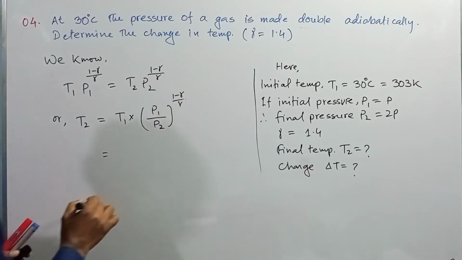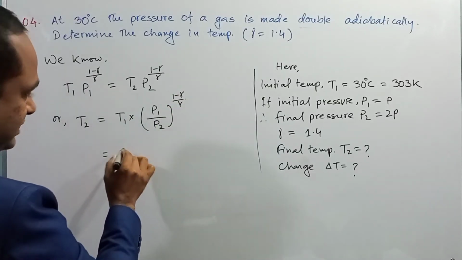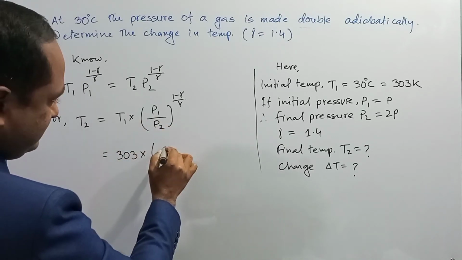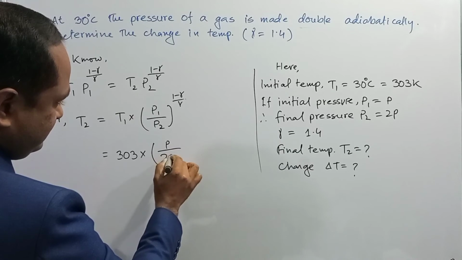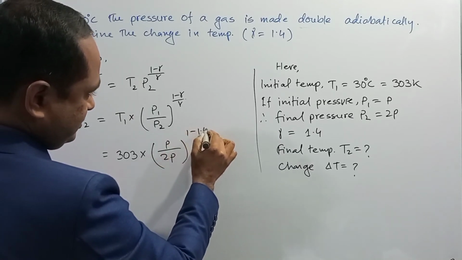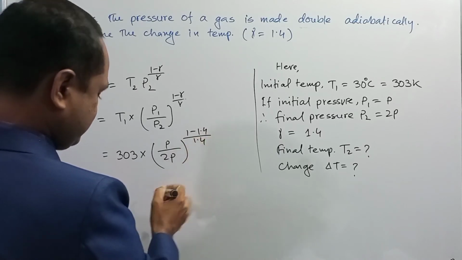So using the value of T1, that is 303, multiplied by P1 means P, P2 means 2P, to the power (1 minus 1.4) divided by 1.4.